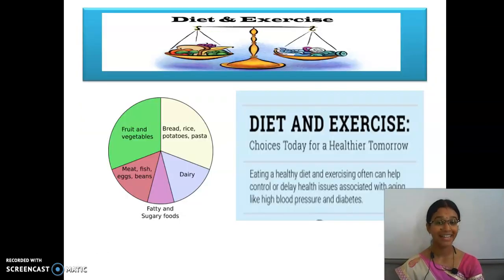And then diet and exercise. Not only eating the food, we also need to do exercise daily. Walking or doing some yoga or some exercises. See here also a diet chart is given. Bread and rice have the highest priority, then fruits and vegetables, then meat and fish, then dairy products, and at last fats. Fat must be taken in a smaller amount. Not only taking a healthy diet, but we also need to do exercise for maintaining good health.